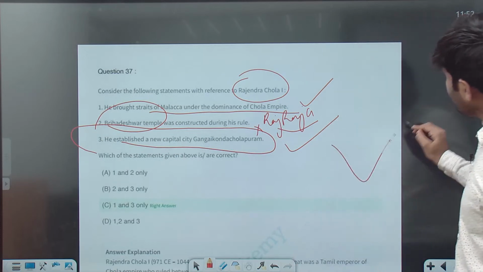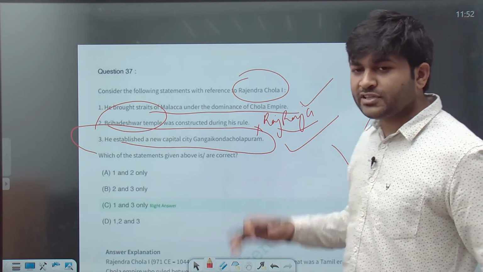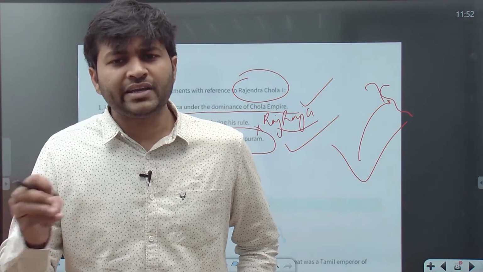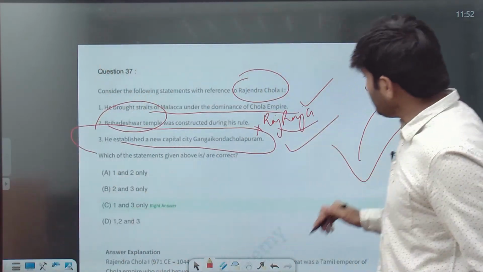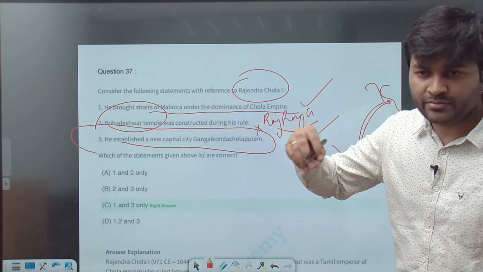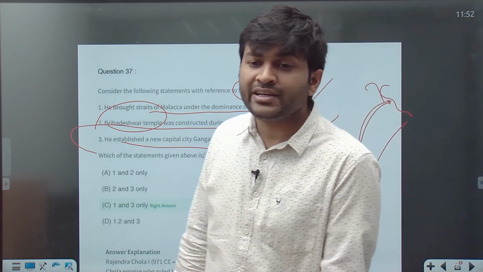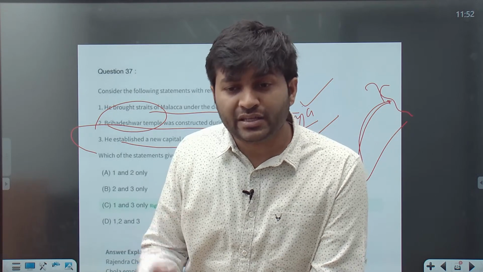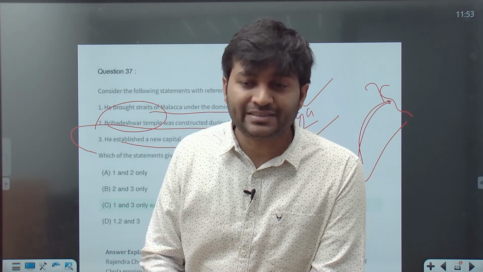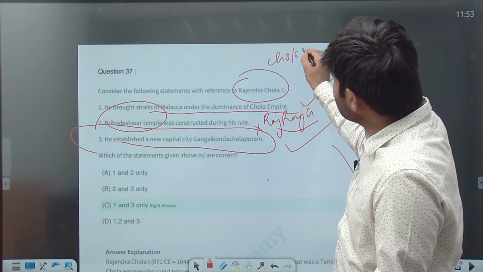Why? Because he went on an expedition to the Ganga basin, and he captured many places over there. He defeated many kingdoms of the Gangas. So that is why he named a city Gangaikonda Cholapuram. And recently, a lot of excavations are being done near this Gangaikonda Cholapuram, where they are finding brass and copper bracelets. So do remember this Gangaikonda Cholapuram. The Cholas are in the current news.